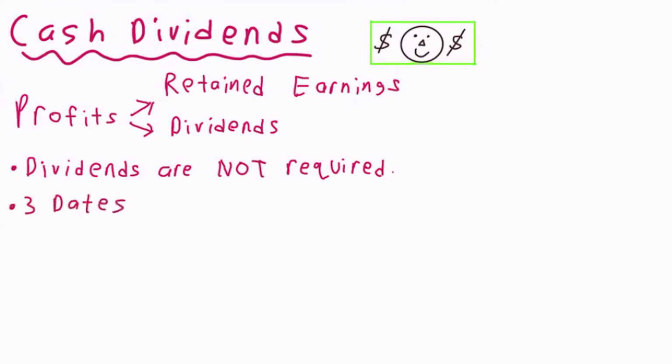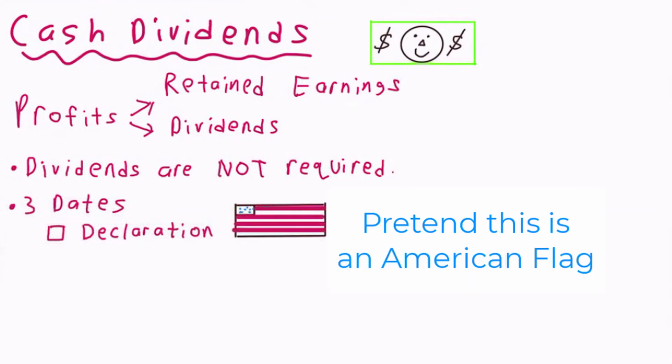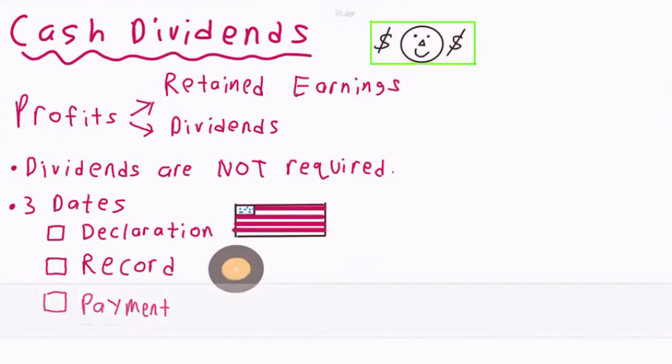There are three important dates related to cash dividends. First, the date of declaration. This is the date when the board of directors decides that they will pay a dividend and how large it will be. Second, the date of record is some date after the date of declaration. Anyone who owns shares of the company on this date will receive a dividend. Third, the date of payment is the date when the corporation makes the dividend payment.